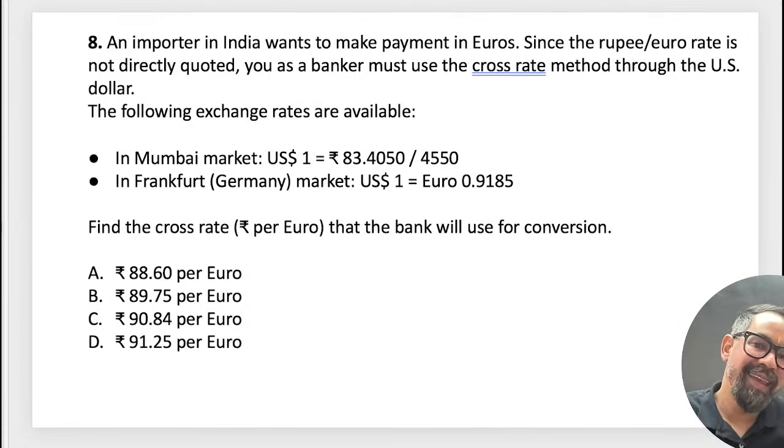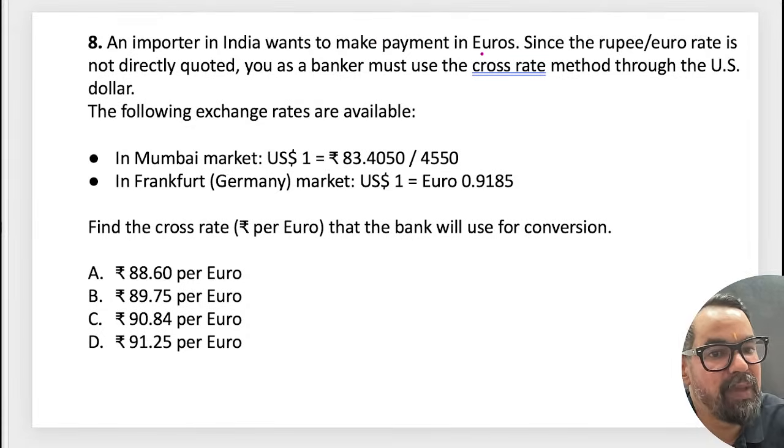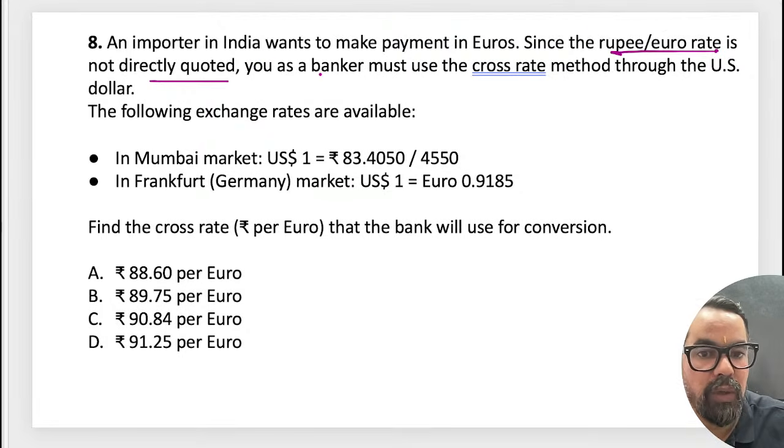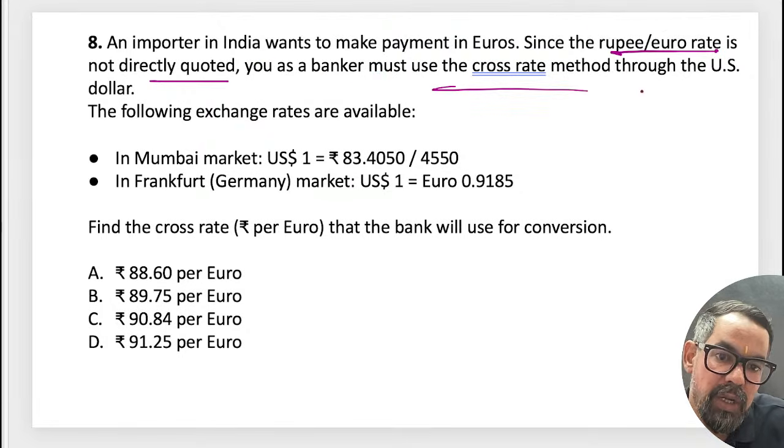Okay, next one. An importer in India wants to make payment in euros. Suppose rupee and euro are not directly quoted. You as a banker must use the cross rate method through the dollar.